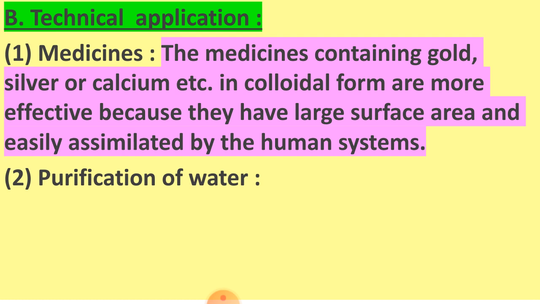The turbidity of water is due to presence of negatively charged clay particles. The addition of alum, that is Al3+ ion, neutralizes the negative charge on colloidal particles and thus causes their coagulation. Now the coagulated matter settles down, the water becomes clear and fit for drinking purpose. So this is also an application of colloidal solution.